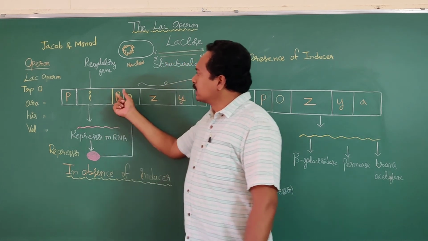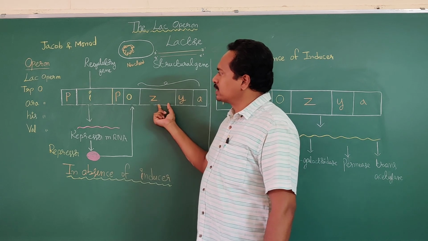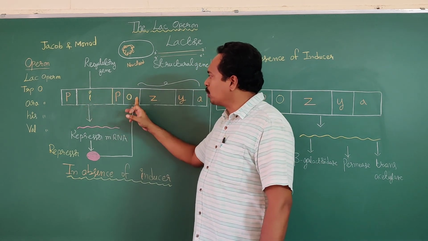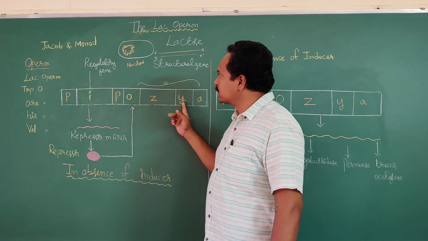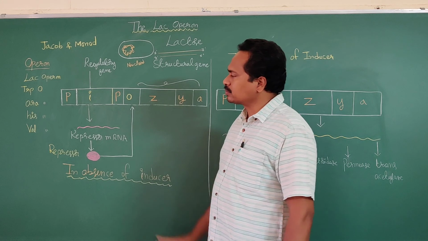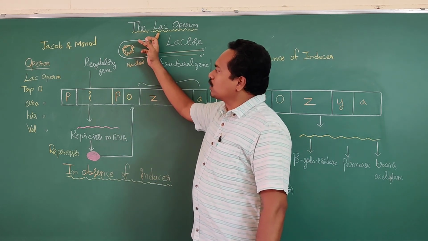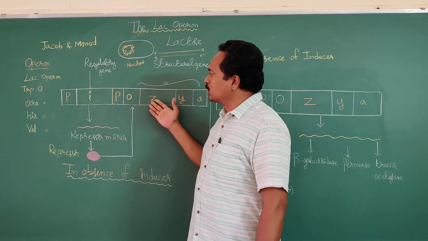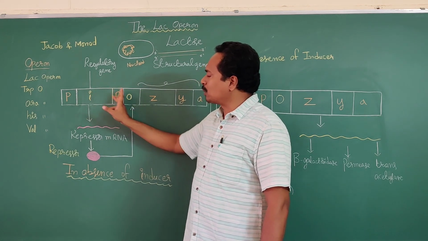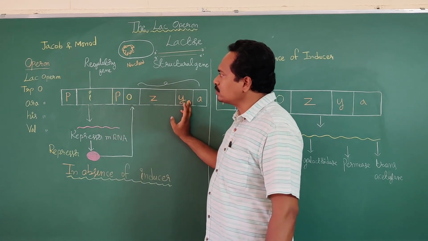So here the Lac-Operon concept consists of the promoter, inhibitor, operator and structural genes. Structural genes are ZYA. Here lac stands for lactose medium. Operon means that the operon consists of regulatory gene, promoter and structural genes.